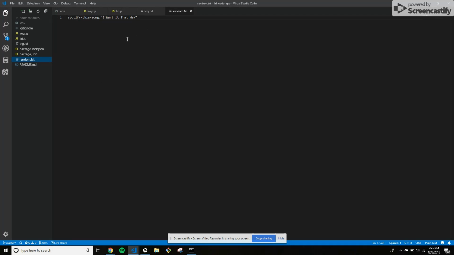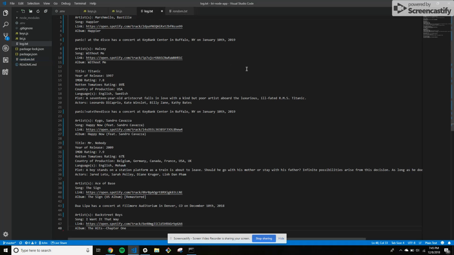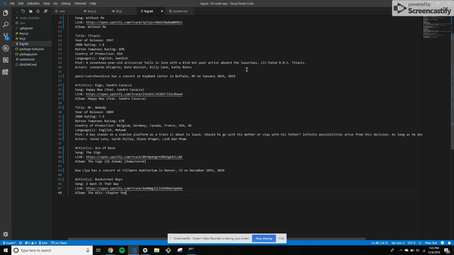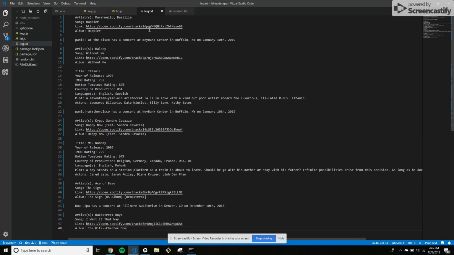And also, if you're curious to see what you've searched in the past, everything put into the console is also put into a log.txt file. So everything that we've searched for in this walkthrough is here, including the random.txt and the defaults, as well as a Spotify search for Marshmello's Happier. Marshmello and Bastille's Happier, I guess would be a bit more accurate.